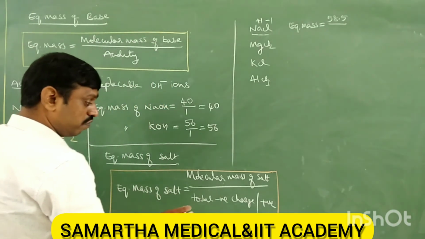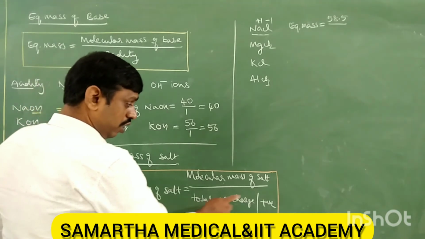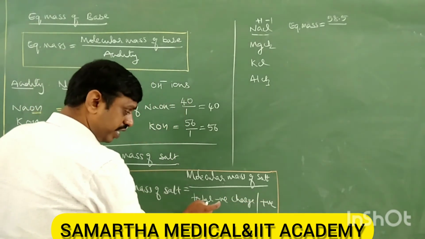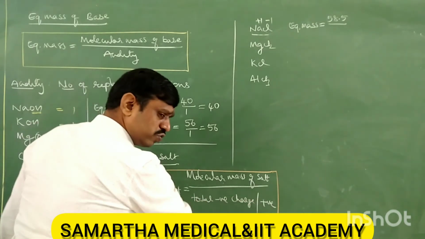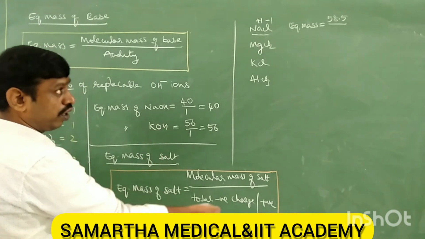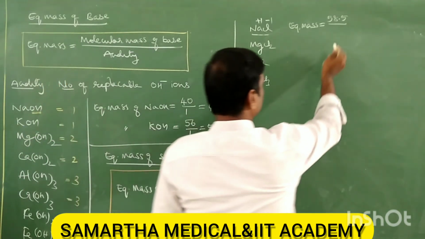We should take either negative or positive, total negative or total positive. Both are equal. If total negative is 1, positive is also 1. Take any one, because both are equal. So it should be 1.